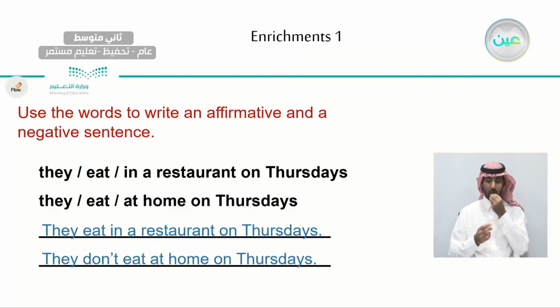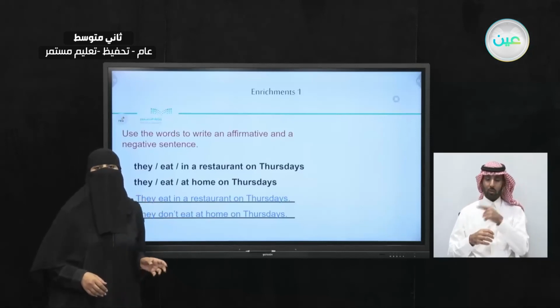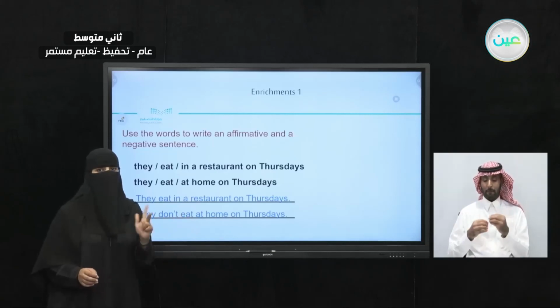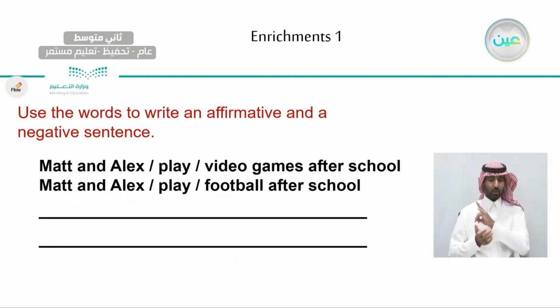They eat in a restaurant on Thursdays. Let's take a look at the word eat, the verb. Did we add S to the verb? No, we didn't add S to the verb because here we have they, the plural pronoun. For the plurals, we're not going to add S to the verb. We're only adding it to he, she, or it. Now, let's take a look at the second one, the negative form of the sentence. They don't eat at home on Thursdays. Here, instead of having the word doesn't, we have the word don't.